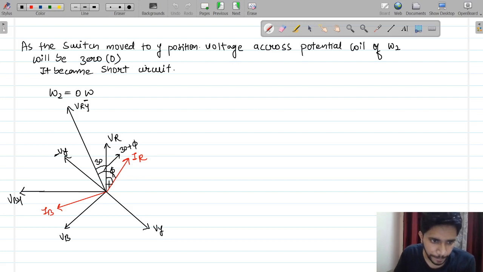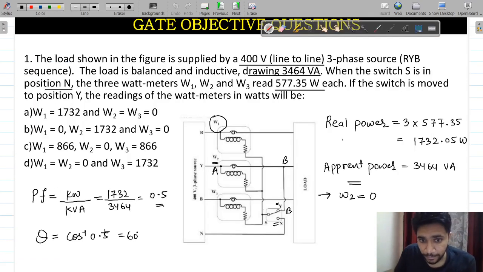Now the second one. This angle is phi and this angle is 30, so this angle will become 30 minus phi, and this corresponds to IB and VBY, that is my W3.